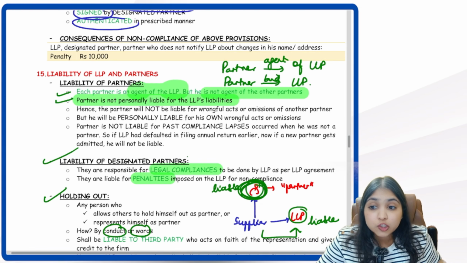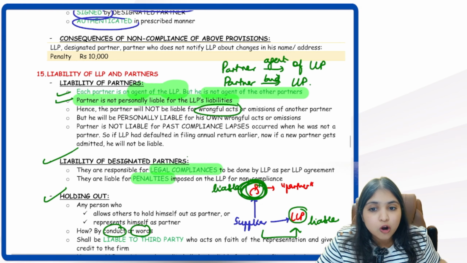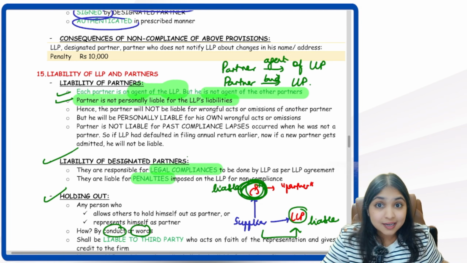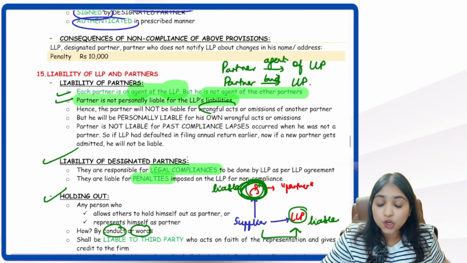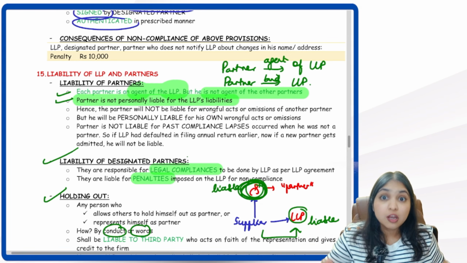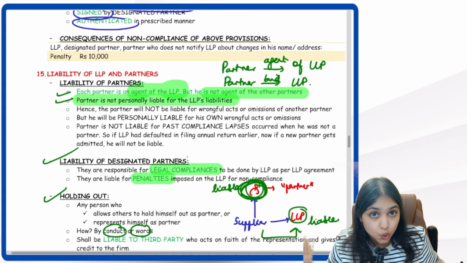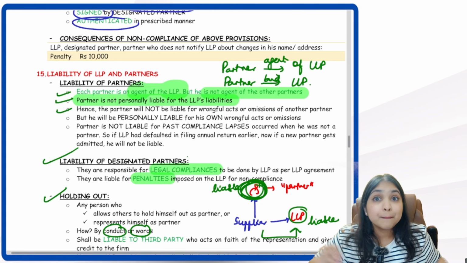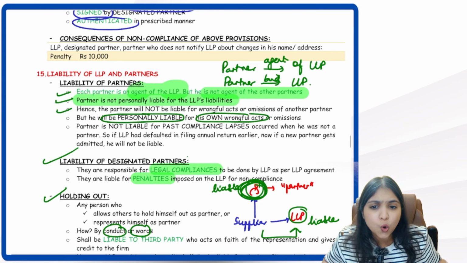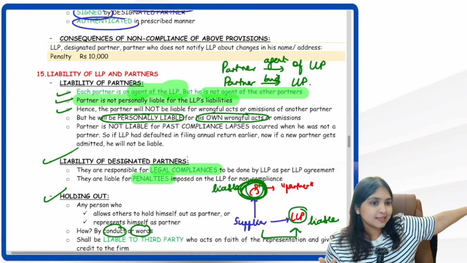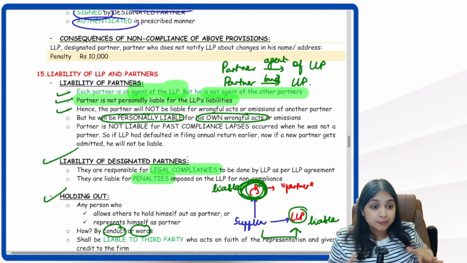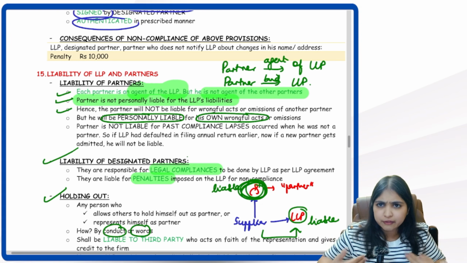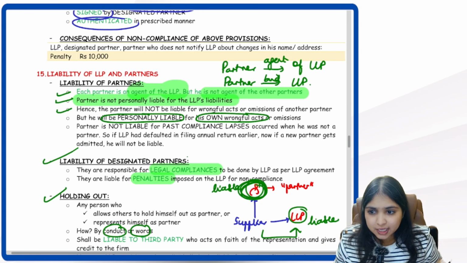Even this point we know. A partner will not be liable for wrongful acts of other partners. Why? Because if a partner does an act, will it bind other partners? No. So if some partner does a wrong or some omission, for that partner's wrongs, other partners will not be liable. Okay. But he will be personally liable for his own acts. If another partner has done something wrong, I will not be responsible because a partner cannot bind other partners. However, if I myself have done something wrong, of course I will be responsible.